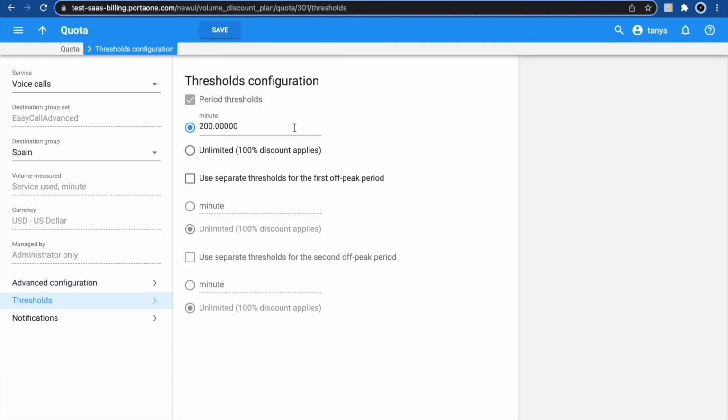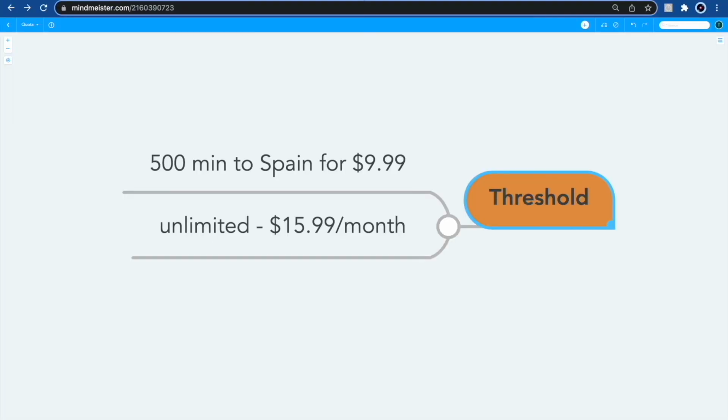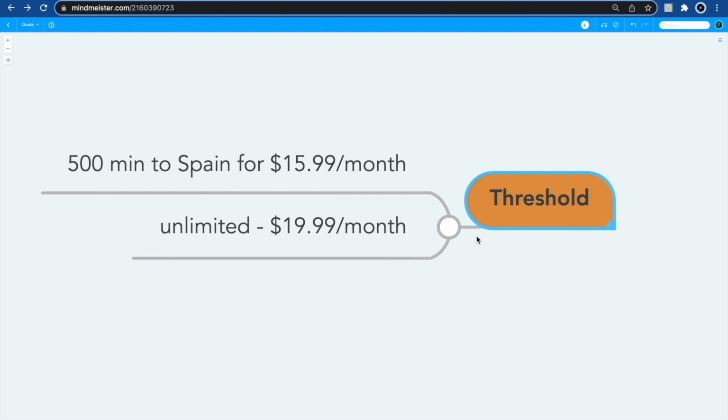In our example just now, we have set a 200-minute quota to Spain. But what about this unlimited quota? When may such a threshold be beneficial? Let's say that right now we are offering 500 minutes to Spain for $15.99 a month, and that we are also watching the threshold closely.